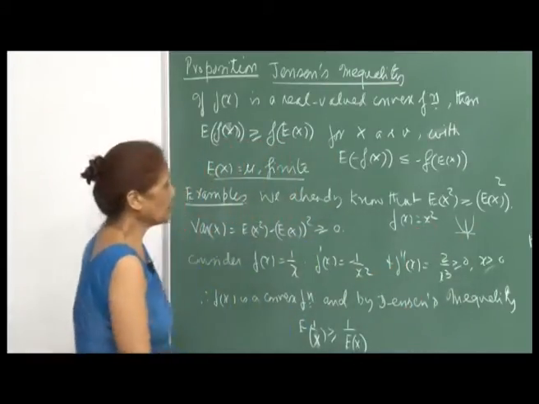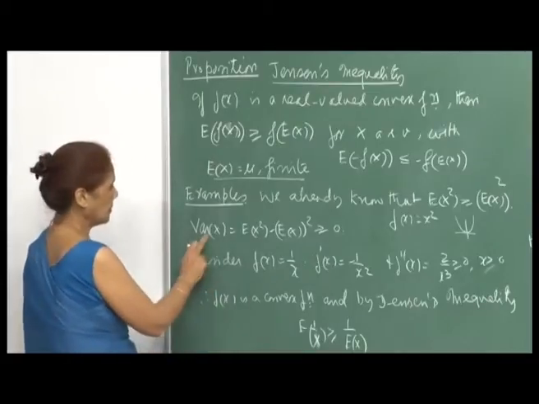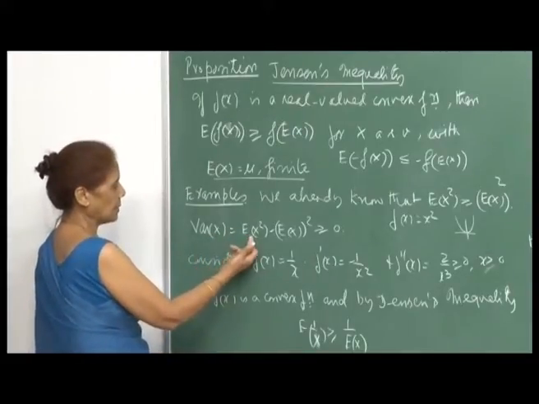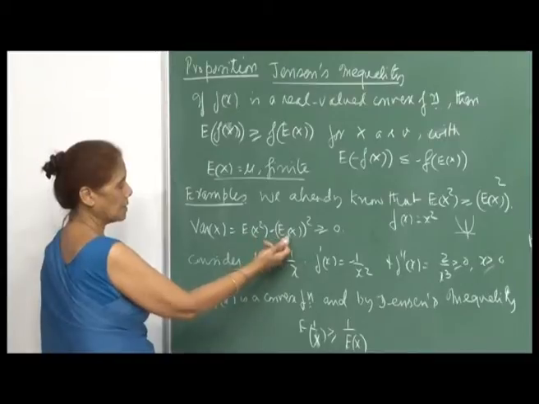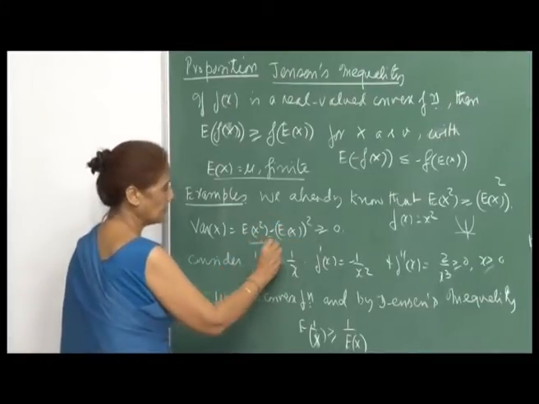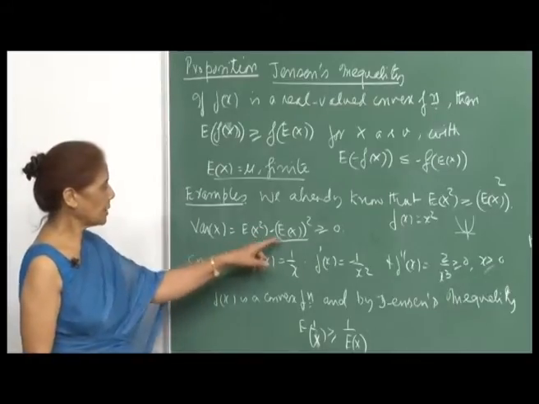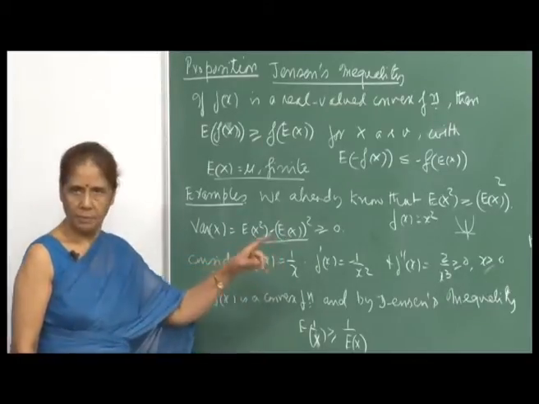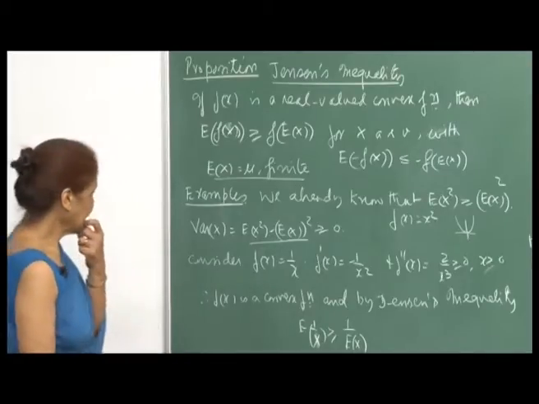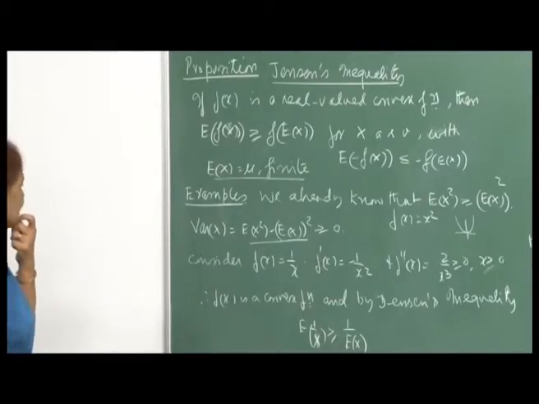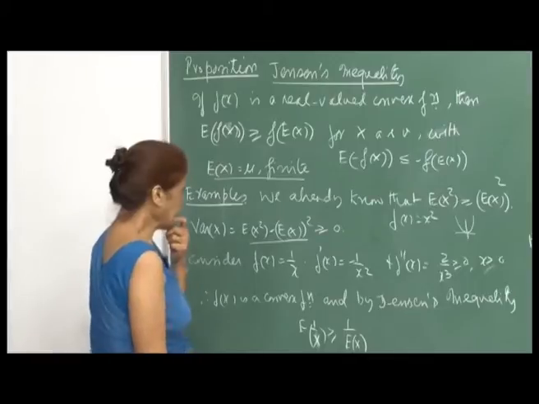We also know that variance of X can be written as expectation X squared minus expectation X whole squared, and this is always non-negative. So from here also it follows that expectation X squared is greater than or equal to the square of expected X.